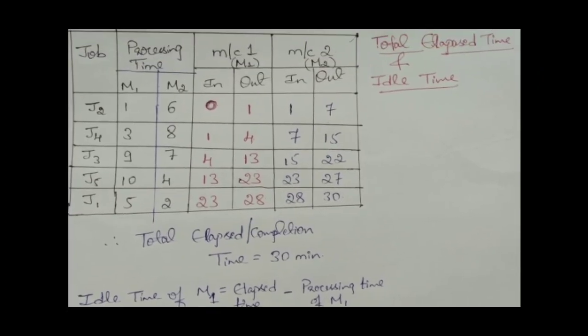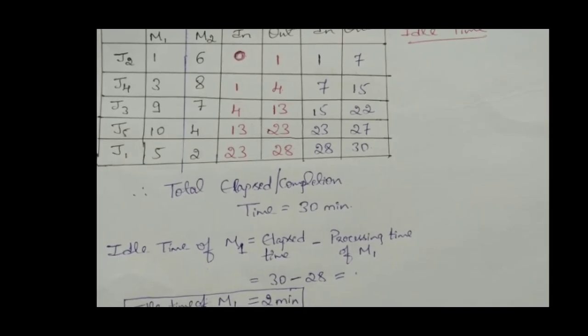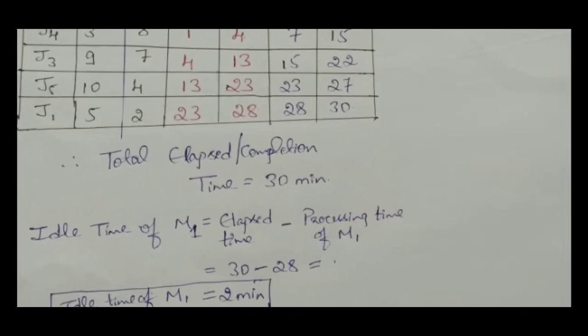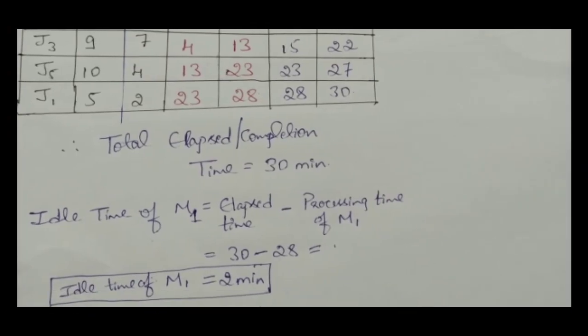And in the question they also asked you to calculate the idle time on both the machines. Idle time can be found as, for machine 1, there is a formula: elapsed time minus the processing time of the M1 machine. Here the elapsed time is how much? 30 minutes, minus the sum of the processing time of the M1 machine.